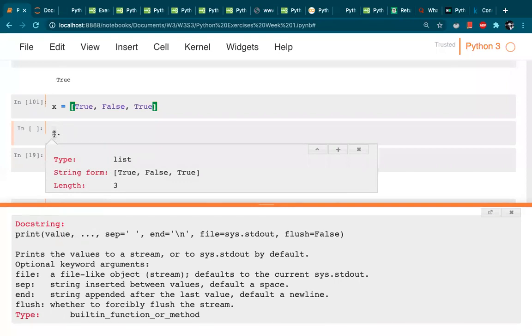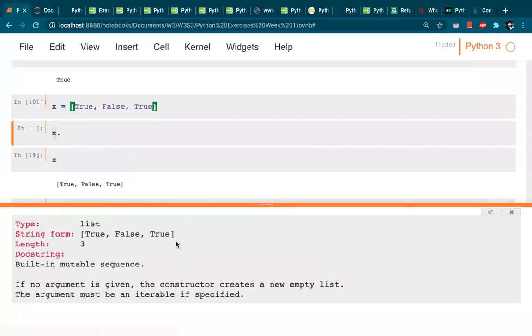If I do shift tab on this, it shows its type is list, its string form is this, and its length is this. If I extend it, it is a built-in mutable sequence. If no argument is given, the constructor creates a new empty list. All those details I get using shift tab. And if I want to know the different methods or functions built into a list, I just press tab and it gives me this. So you don't really have to remember everything; you can do shift tab and figure it out.